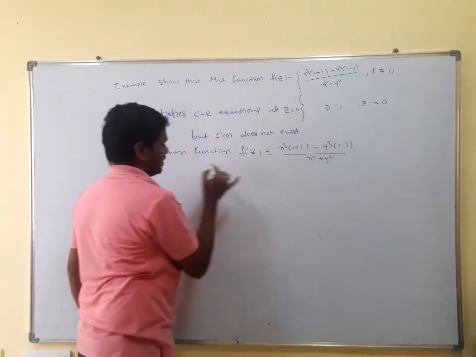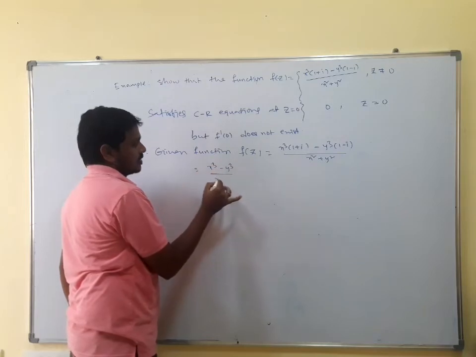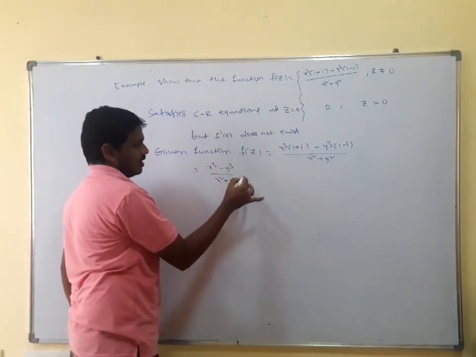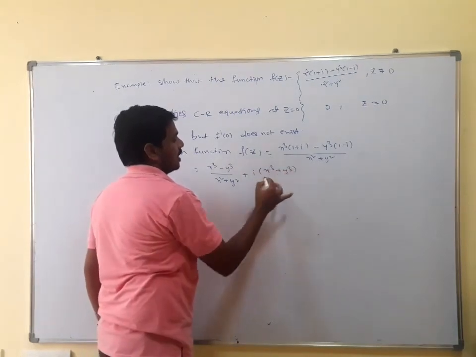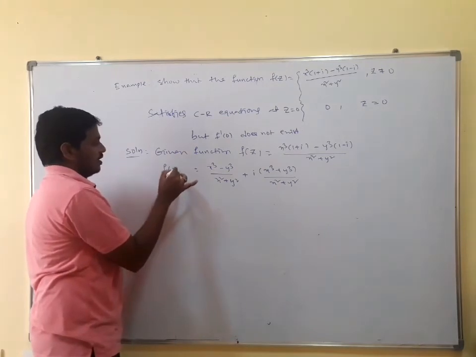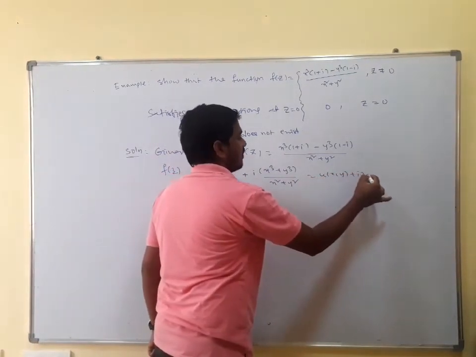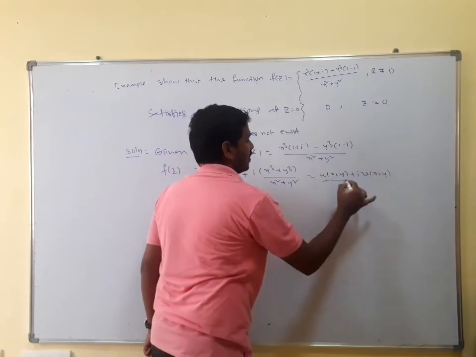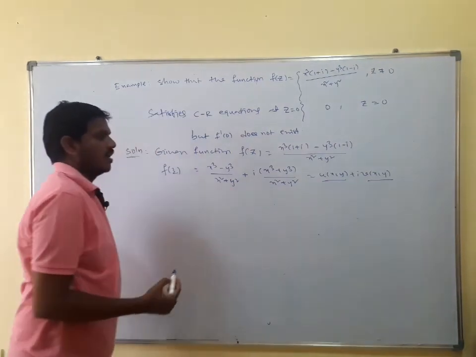This can be written as [x cubed minus y cubed divided by x squared plus y squared] as the real part, plus i into [x cubed plus y cubed divided by x squared plus y squared]. This is f of z. Now it is in the form of u of x comma y plus i v of x comma y. That means the real part of f of z is u of x comma y, and the imaginary part of f of z is v of x comma y.